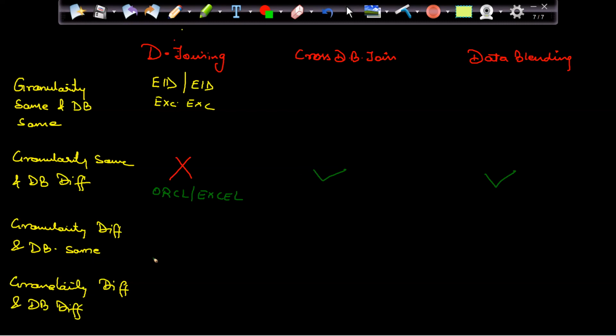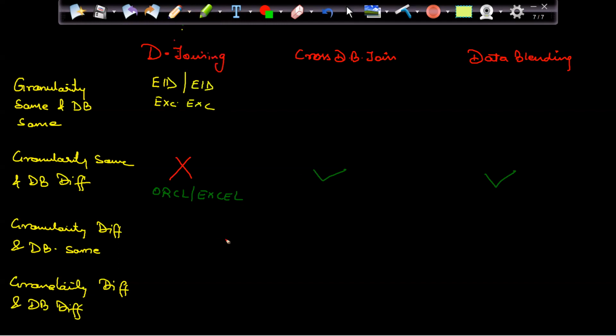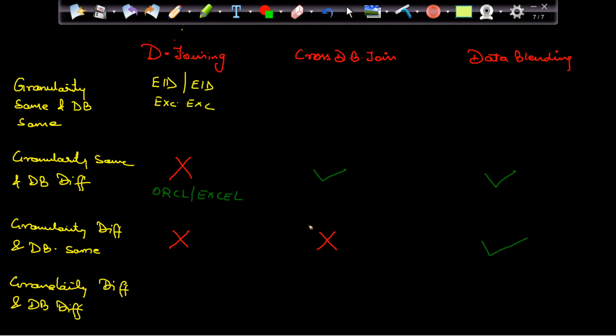Granularity is different, database is the same. Now what will happen? Granularity is different, database is the same.